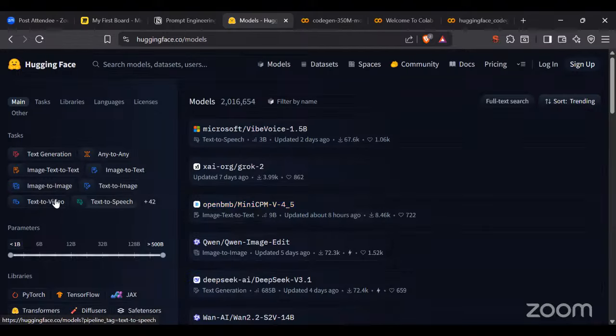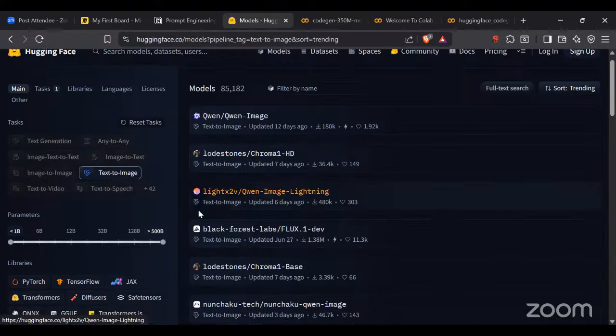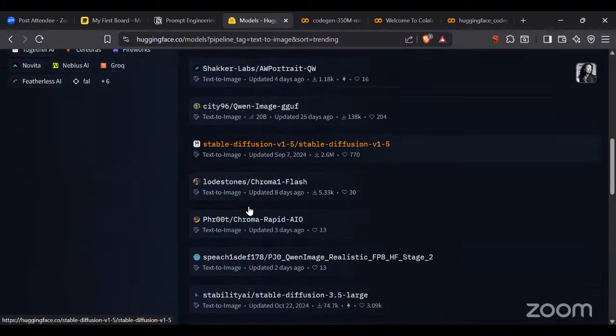Let's say I'm going to search for text to image generation, or image generation, something like this. I'm getting all the models that are image generation ones. Stable Diffusion, Lodestone, these are the different models available.